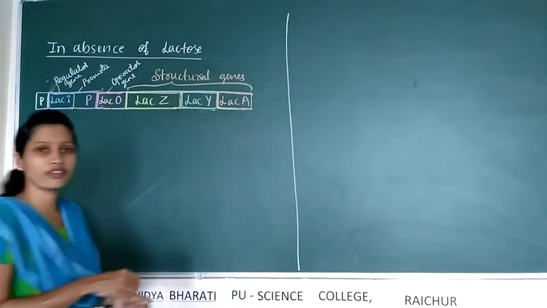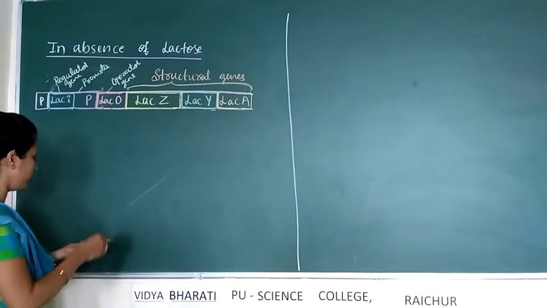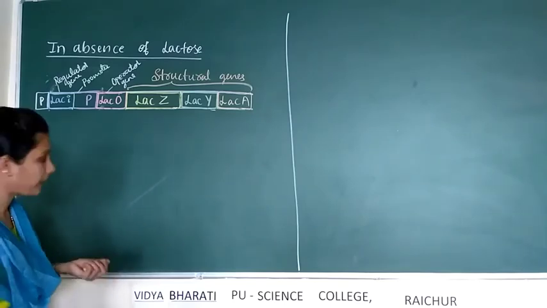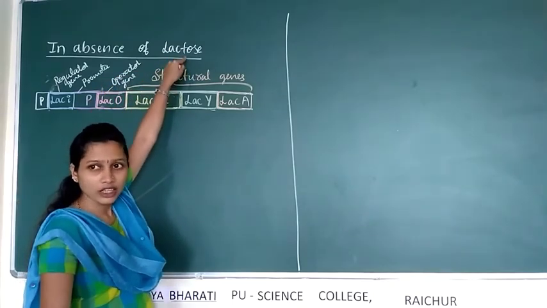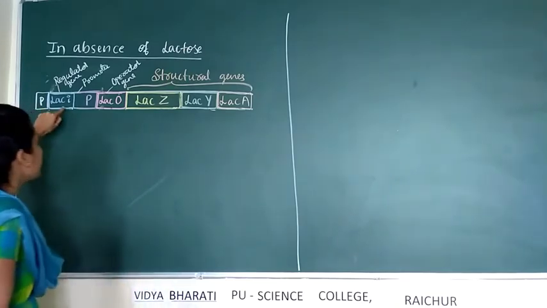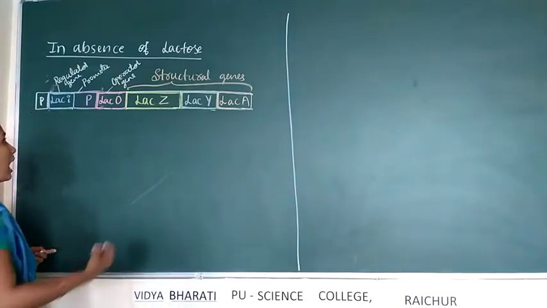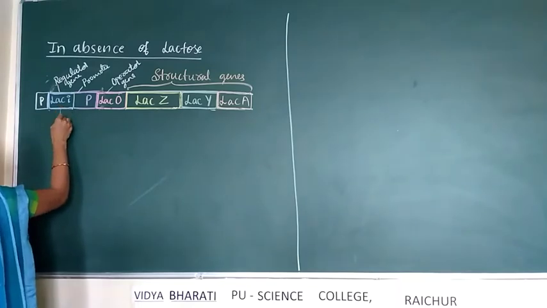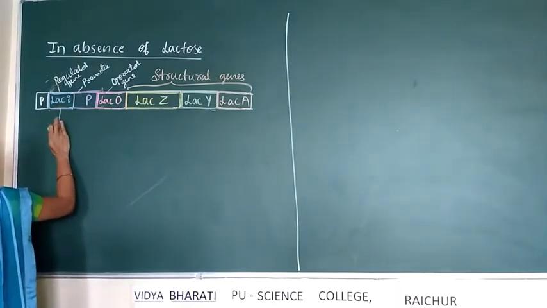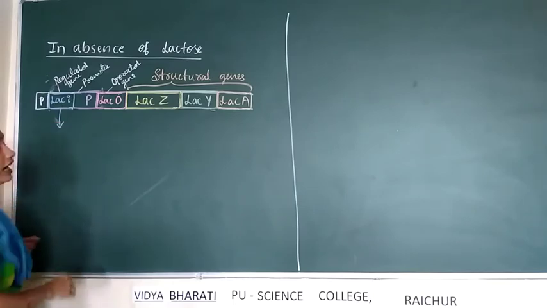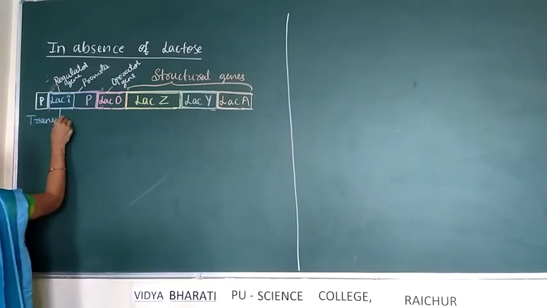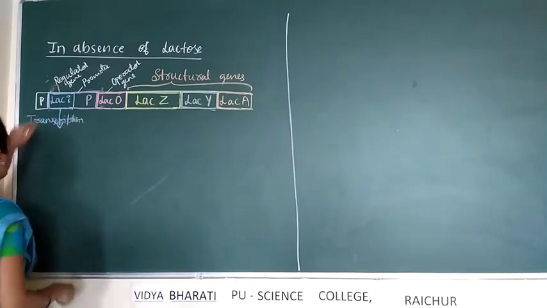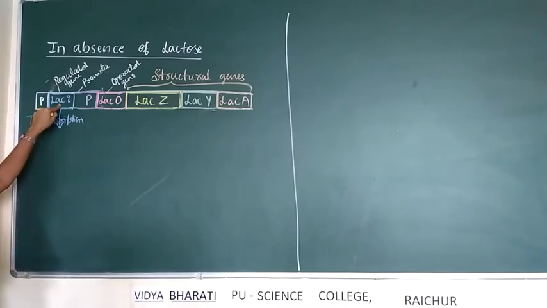How does the prevention of enzyme synthesis take place here? In the absence of lactose, and lactose is the inducer. Lactose is also called the inducer. In the absence of inducer, this LAC-I, also called the regulator gene, continuously undergoes transcription, and its expression will not be affected by the presence or absence of lactose.